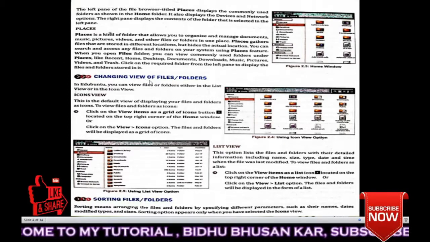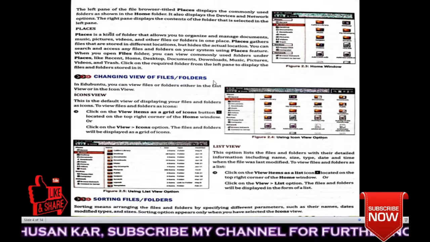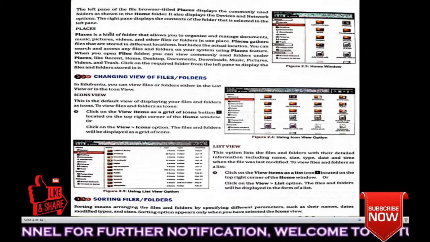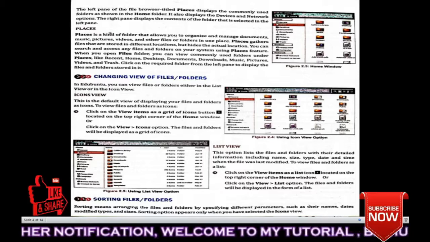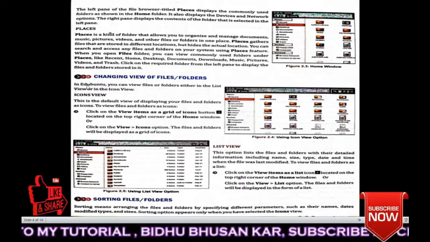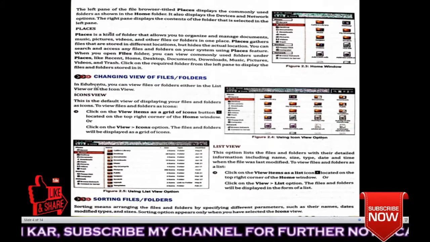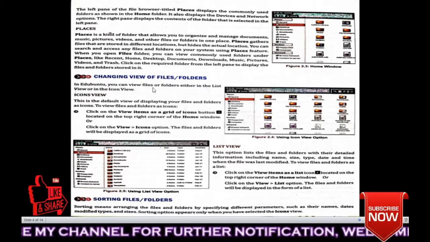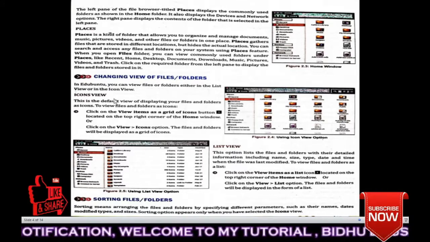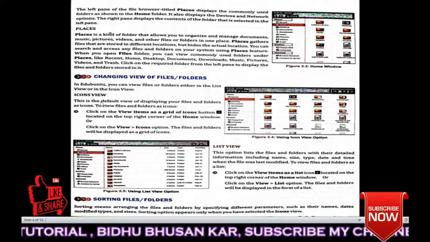Then changing views of files and folders, like how you are changing the icons or any views like large, small. Let's read about how you can change all these things in Ubuntu. Okay, so changing views of files or folders. In Ubuntu, you can view files or folders either in the list view or in the icon view. Okay, icon view. Let's read icon view.